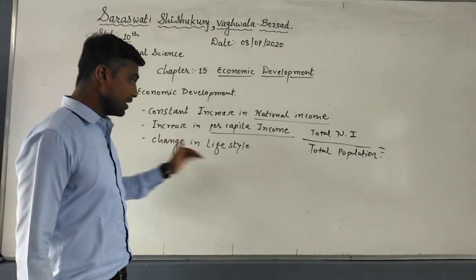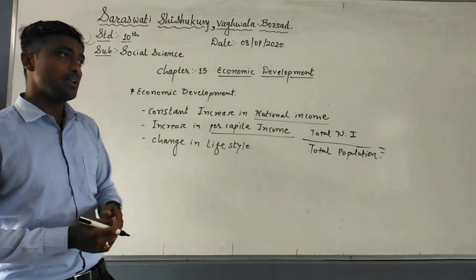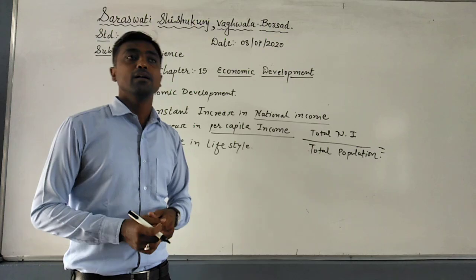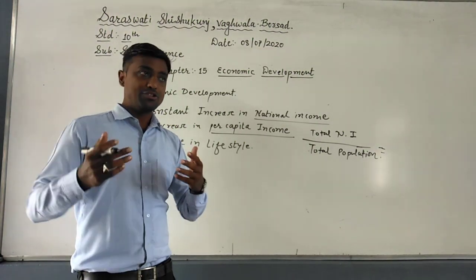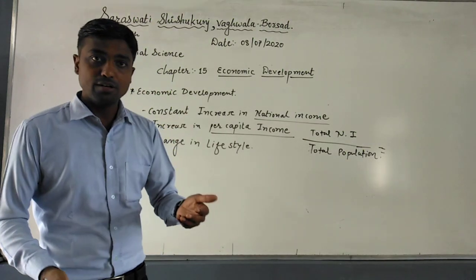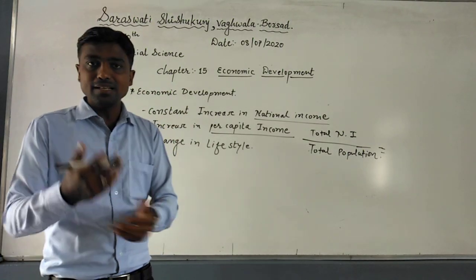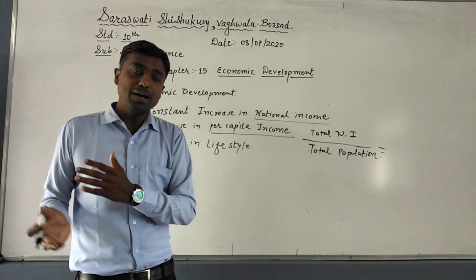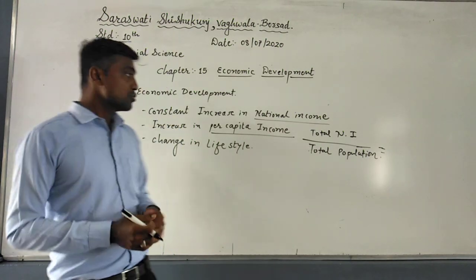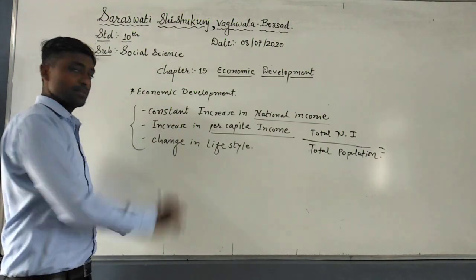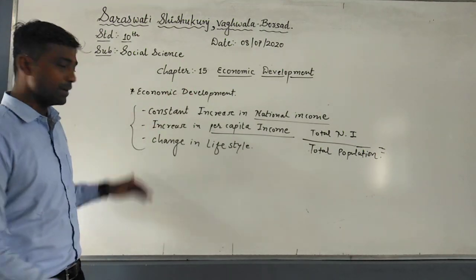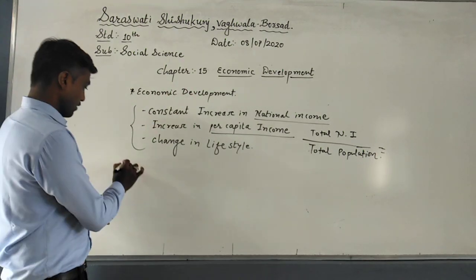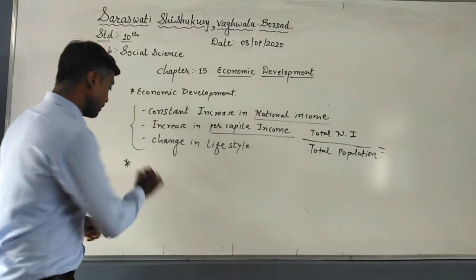And change in lifestyle, you know, includes facilities like education, medical, health, then shelter, food, clothing. All these things improve by generation. So these three parameters are the base of economic development, and the definition of economic development we have done.